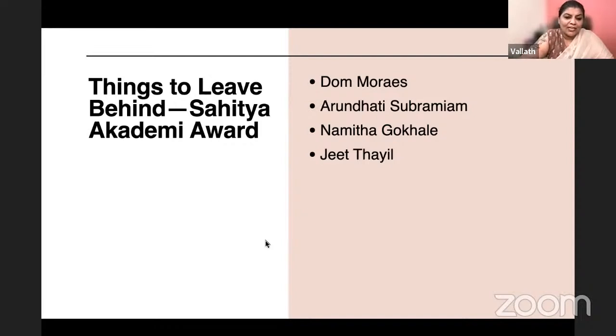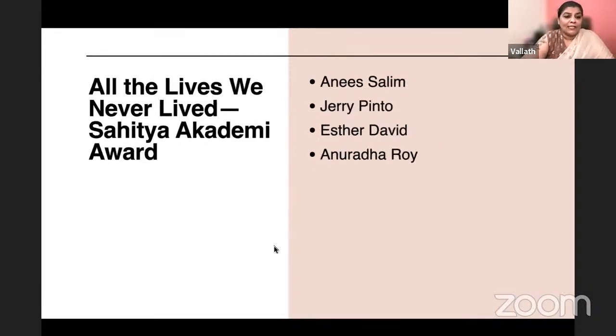Things to Leave Behind is by Namita Gokhale. She's a very important figure. Namita Gokhale, All the Lives We Never Lived. Who's the author? All the Lives We Never Lived also got the Sahitya Akademi Award. They are asking questions in JK set based on the Sahitya Akademi Award, then the Pulitzer Prize, then the Booker Prize, then the Nobel Prize. All these are being asked.